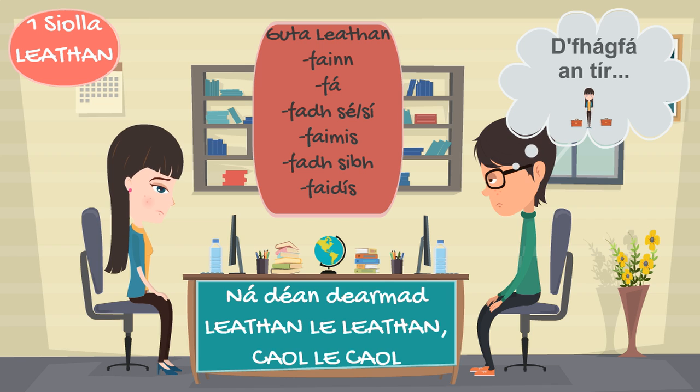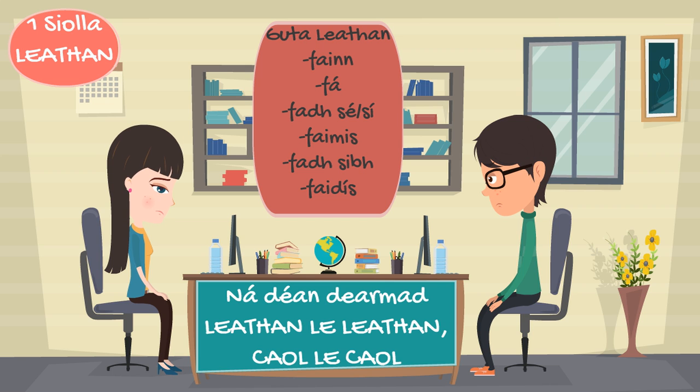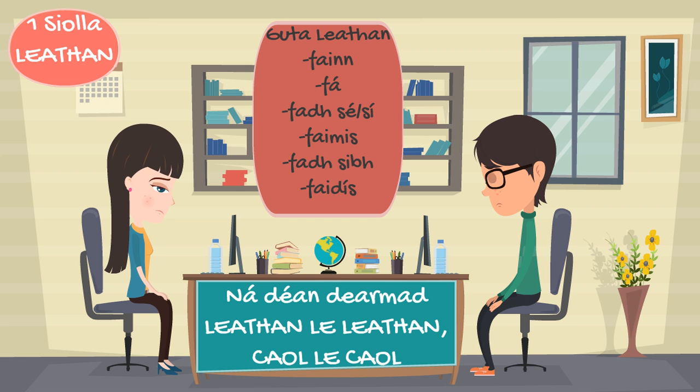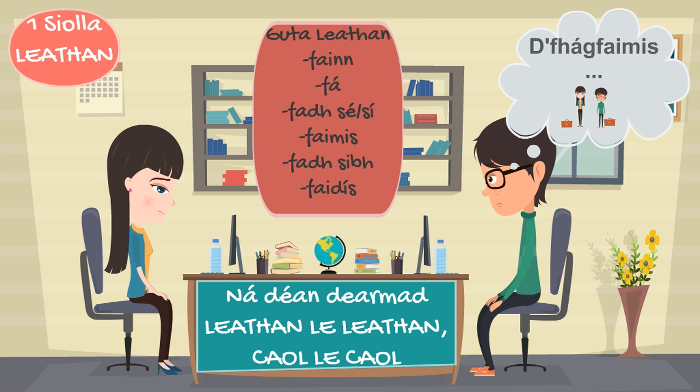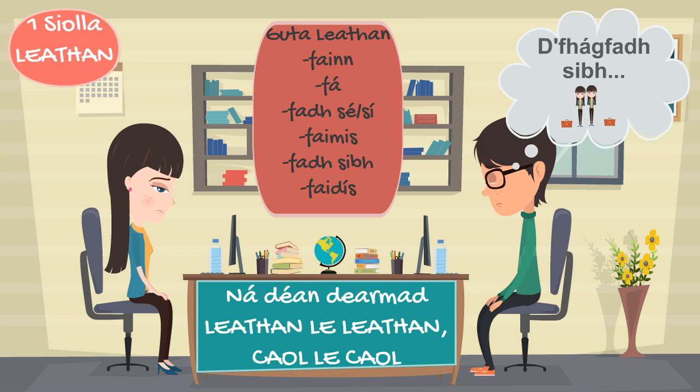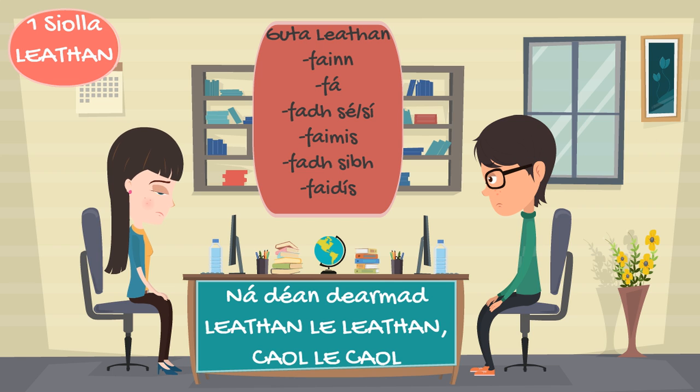We add F-A-D-H followed by sé or sí for he or she, d'fhágfadh sé, d'fhágfadh sí, he would leave or she would leave. Instead of sinn, we add F-A-I-M-I-S to the end of the verb, d'fhágfaimis, we would leave. We add F-A-D-H followed by sibh for you plural, d'fhágfadh sibh, you would leave. And instead of siad, we add F-A-I-D-I-S to the end of the verb, d'fhágfaidís, they would leave.